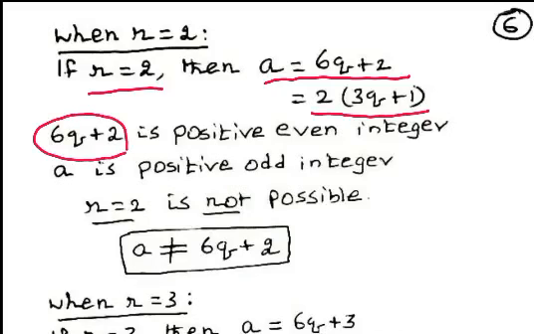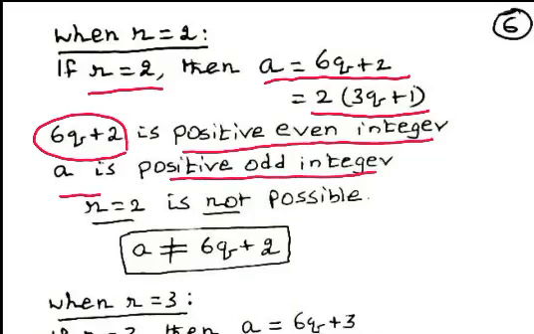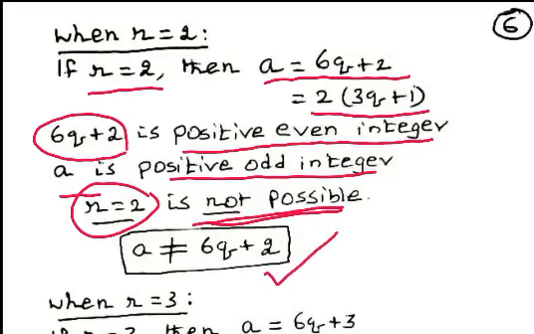That is 6q plus 2 is positive even integer, whereas a is positive odd integer. Therefore, the remainder 2 case is not possible. An odd number cannot be equal to an even number. So, an odd number cannot be expressed in the form of 6q plus 2 for some integer q.